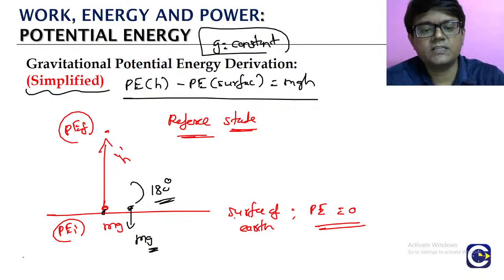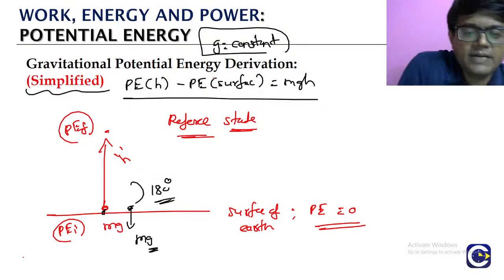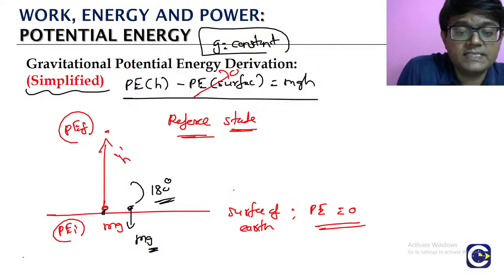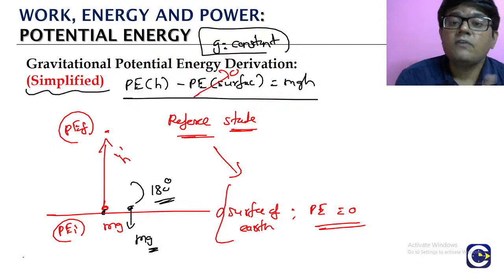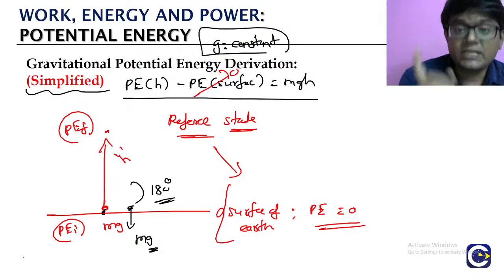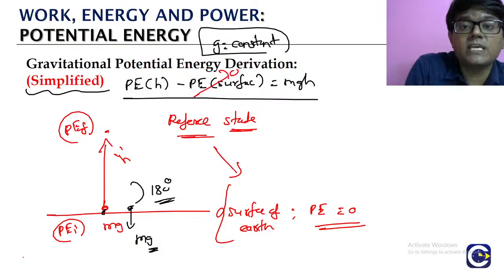So the surface of the earth is taken as the reference. We are saying the potential energy of the object there is 0. This is the reference. And as I said, for all the potential energies we will have a reference. For the simplified gravitational potential energy formula, the reference we are choosing is the surface of the earth. So we are taking the potential energy there as 0.